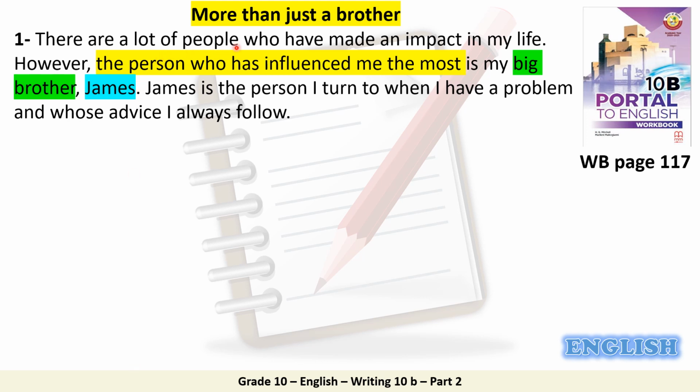There are a lot of people who have made an impact in my life. However, the person who has influenced me the most is my big brother, James. James is the person I turn to when I have a problem and whose advice I always follow. So in paragraph 1, I mentioned why I am writing about this person, the relationship, and the name. And this is so important.